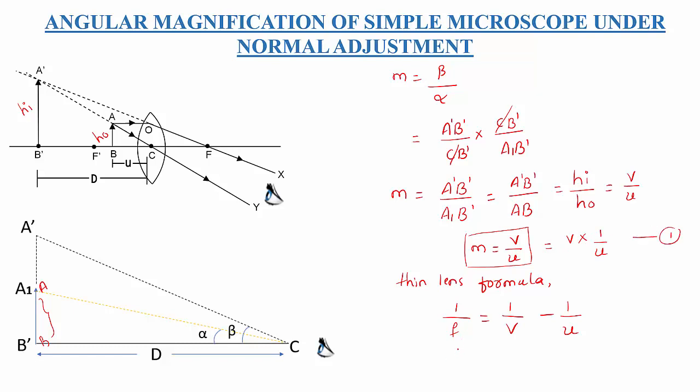Now this equation can be written as 1 by U equal to 1 by V minus 1 by F. Let us take it as equation number 2.